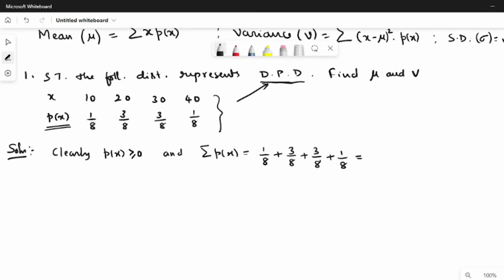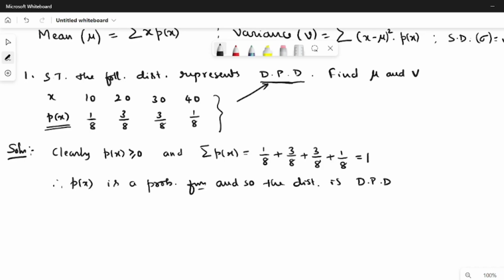This summation is clearly equal to 1. So p of x is a probability function, and so the distribution is a discrete probability distribution. So this proves the first step.